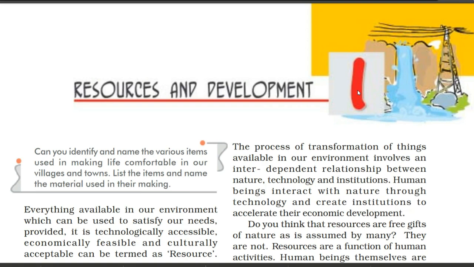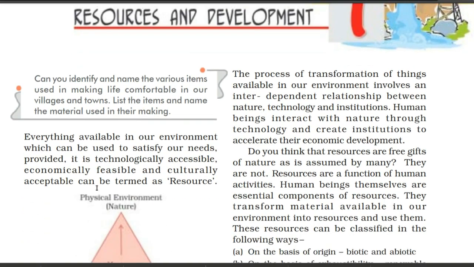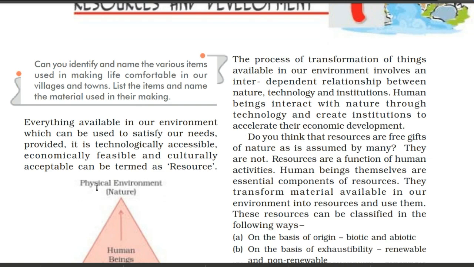Now we are going to read this chapter, each and every line, and the important lines that have been given here. First of all, the activity work is given. Can you identify and name the various items used in making life comfortable in our villages and towns? List the items and name the material used in their making. Now we are going to read each and every line, and the important things we have to remember.